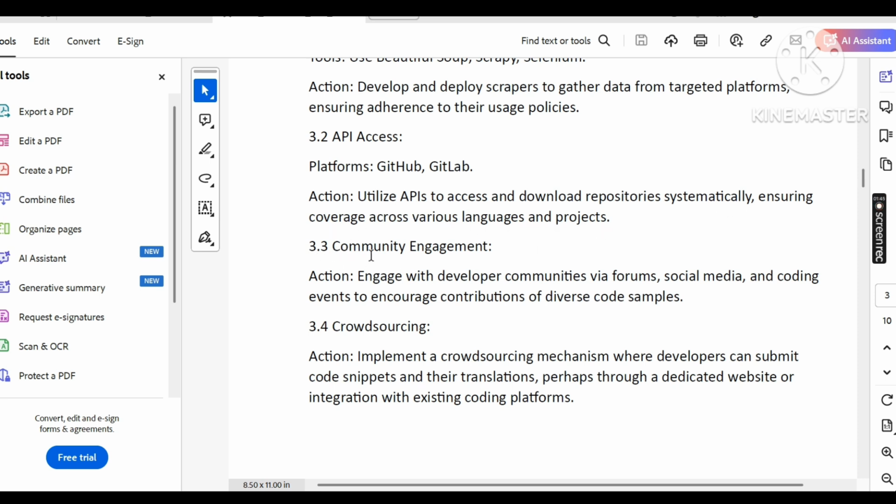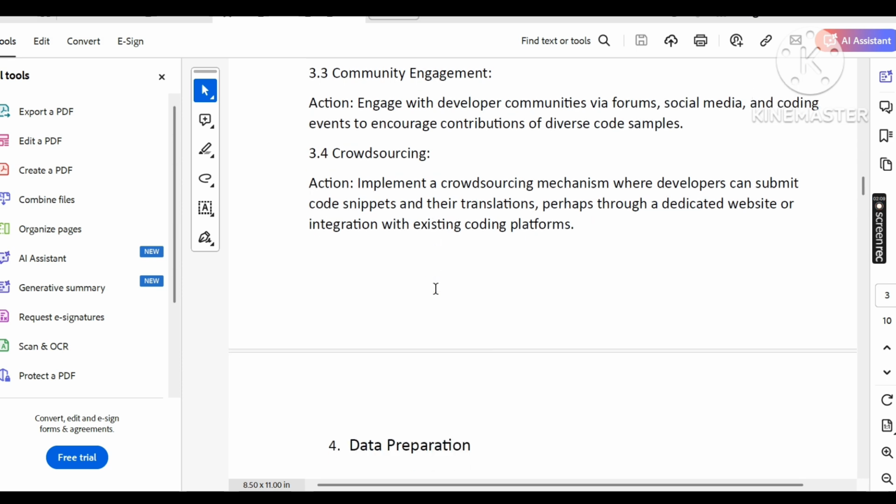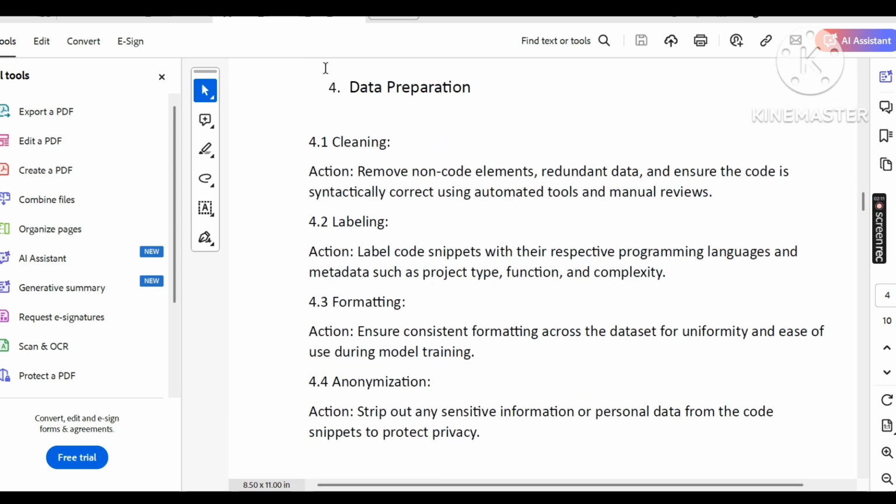Community engagement. Engagement with the developer communities via forums, social media and coding events, to encourage the contributions of diverse code samples. Crowdsourcing. Action: set up a crowdsourcing mechanism where developers can submit the code snippets and the translations, perhaps through a dedicated website integrated within the existing code platform.